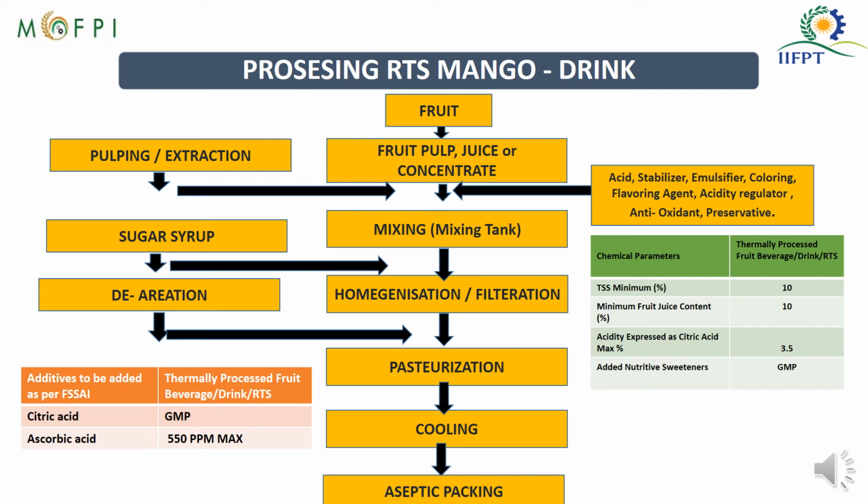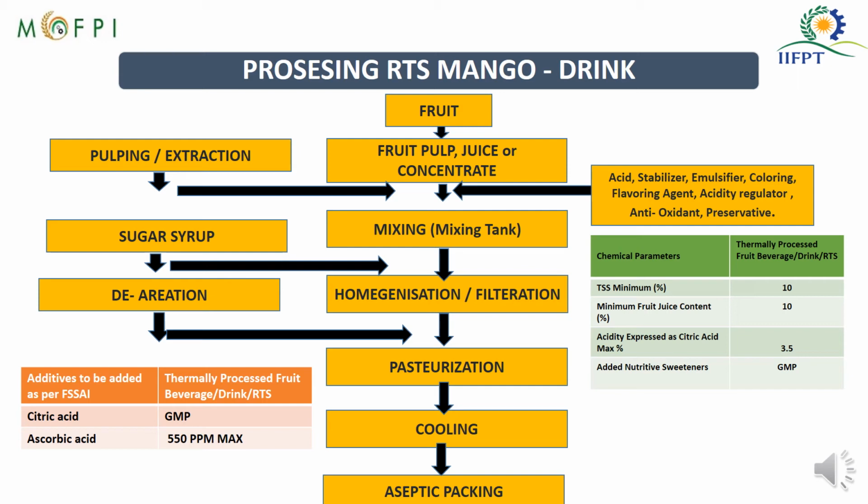Standard requirements for thermally processed fruit beverages are given in the table. The minimum requirements are: it should contain total soluble solids of about 10%, the minimum fruit juice content should be 10%, the acidity in terms of citric acid should be 3.5, and if nutritional sweeteners are added, they should be of GMP standard.